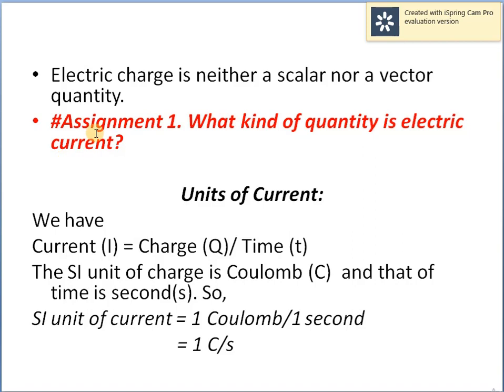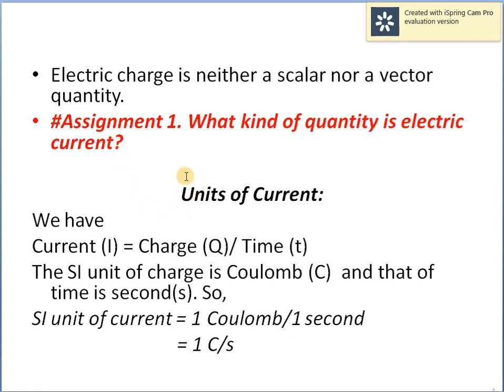And electric current is neither a scalar nor a vector quantity. As we all know, a scalar quantity has magnitude and a vector quantity has magnitude as well as direction. Now the question arises, what kind of quantity is electric current? If it is neither scalar nor vector, then what kind of quantity is it? So this is the first question. I have given here the assignment number. This is assignment 1, and you have to find the answer.